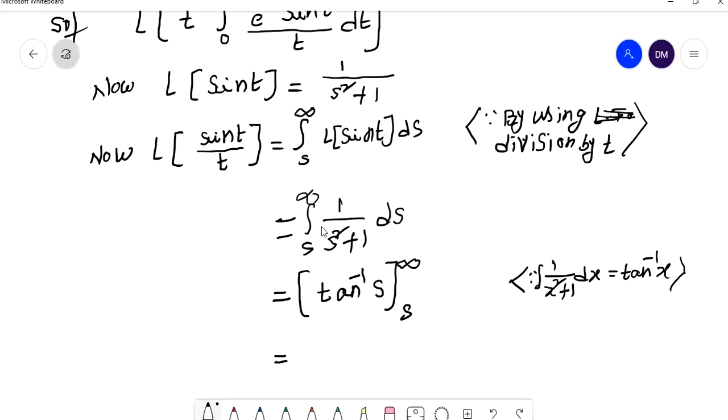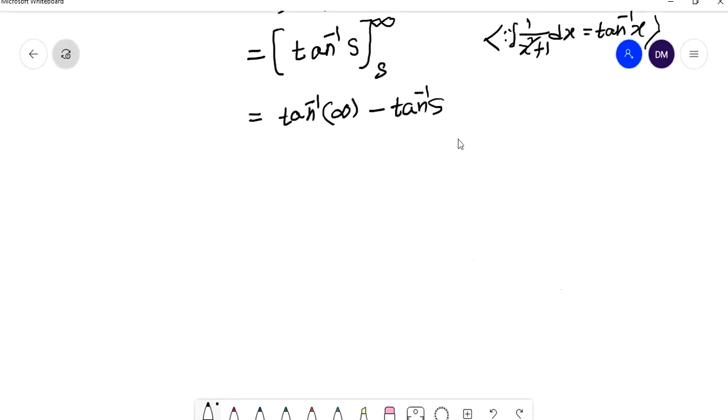Now substitute the upper limit in the place of s. Tan inverse of infinity, minus, substitute the lower limit in the place of s. What is the lower limit here? s. Substitute s in the place of s, and we get tan inverse s.